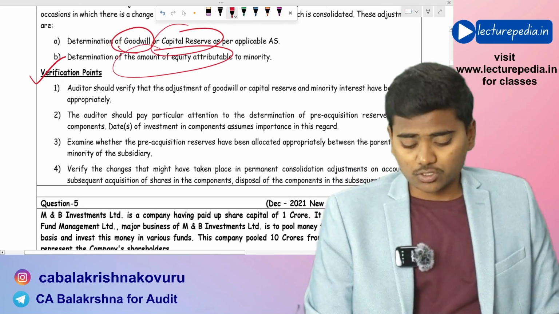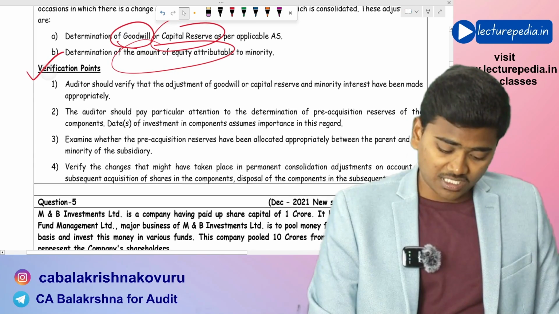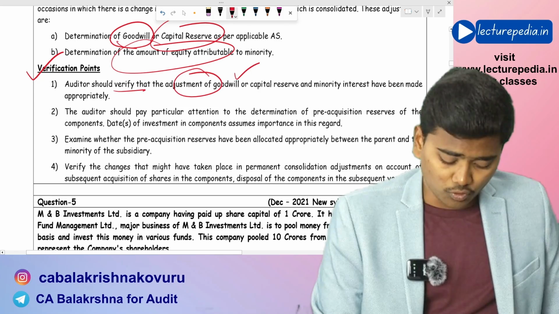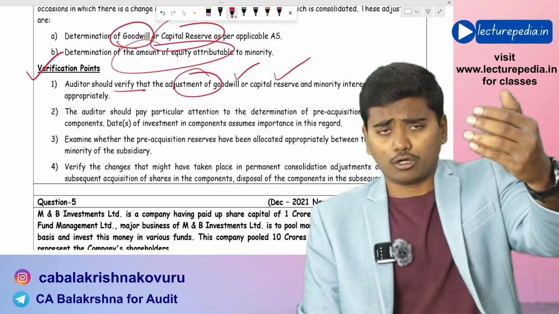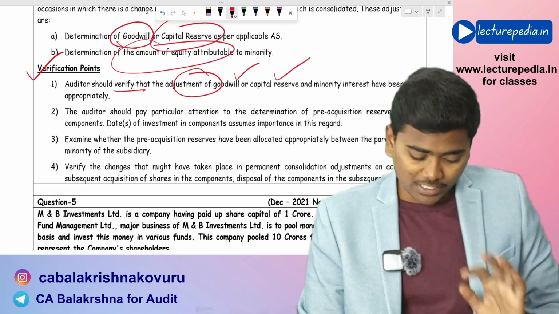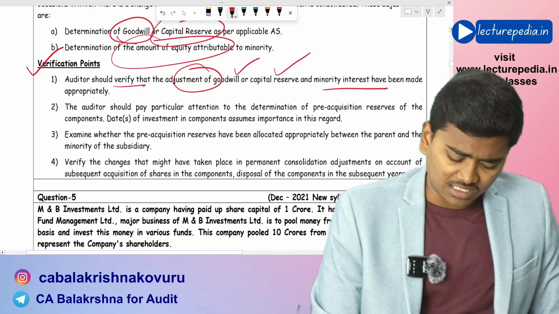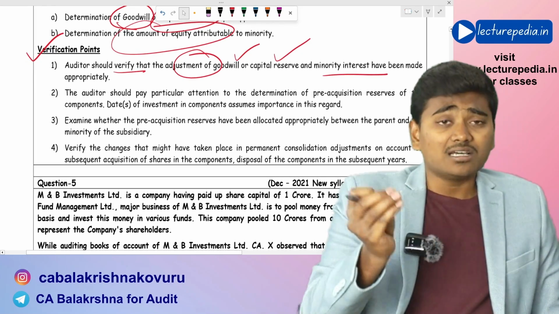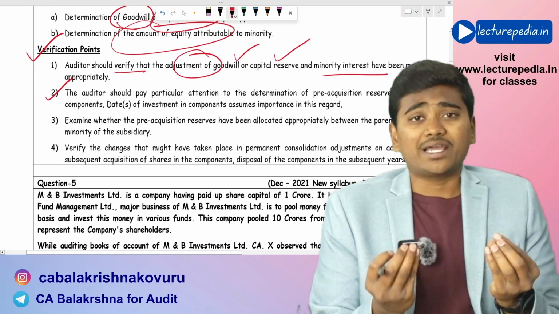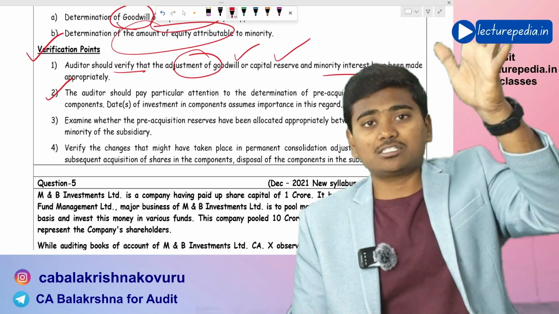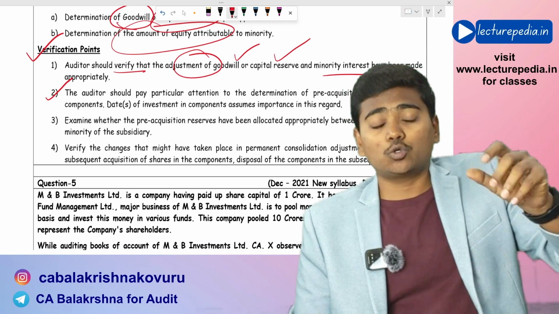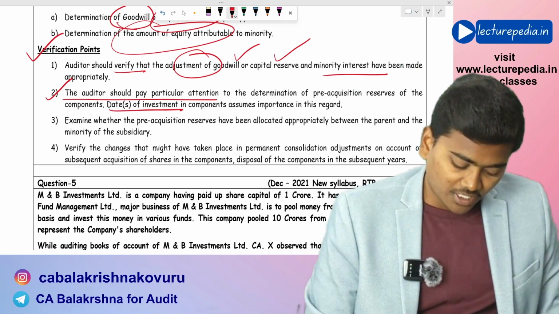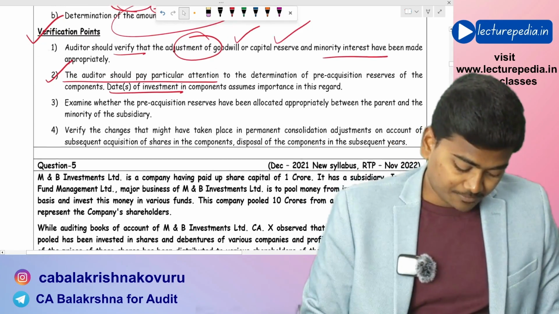With regard to permanent consolidation adjustments, what are the points of verification that have to be made by the auditor? First of all, the auditor should verify the adjustment of goodwill or capital reserve, whether goodwill or capital reserve has been properly calculated or not, and minority interest, whether these three calculations are properly made or not. For calculating minority interest, the date of investment into the subsidiary plays a crucial role. So that has to be kept in mind by the auditor, the date of investment into the component.